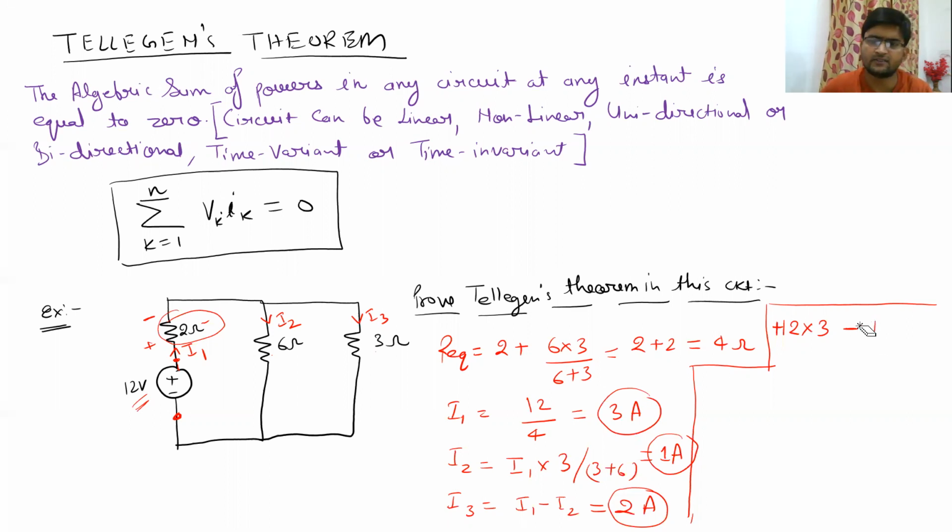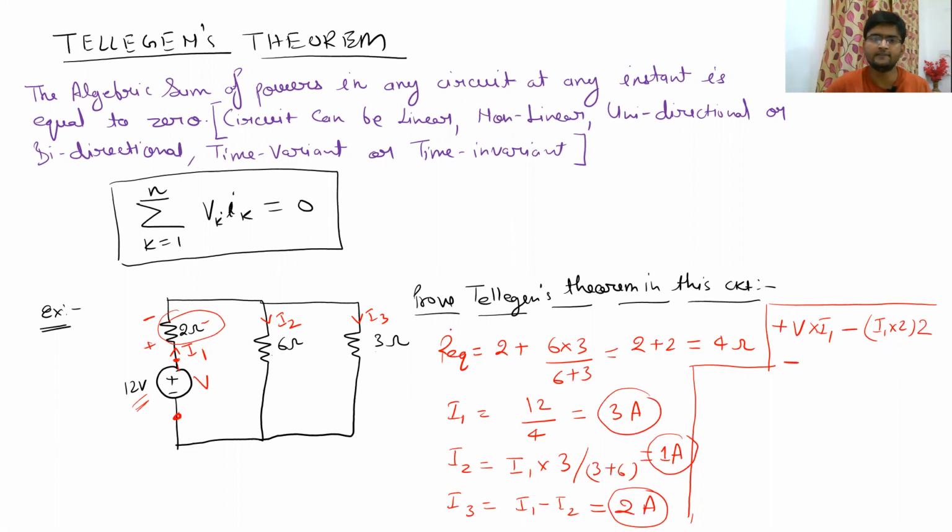Let me write a general case first so that it will become easier for you to understand. So the first case is going to be V into I1, plus, let me call the second voltage I1 into 2. So this is your voltage across 2 ohm, multiplied by the current again, which is I1. This will become your power. Then since this is absorbing power, we have to take the sign as negative.